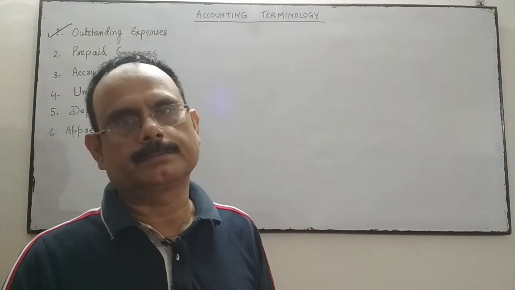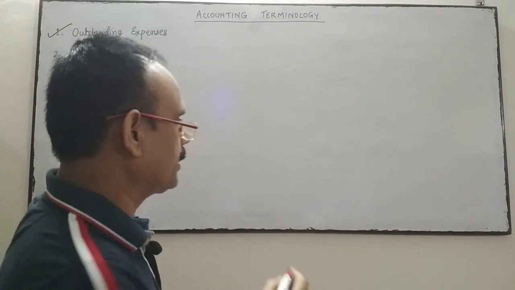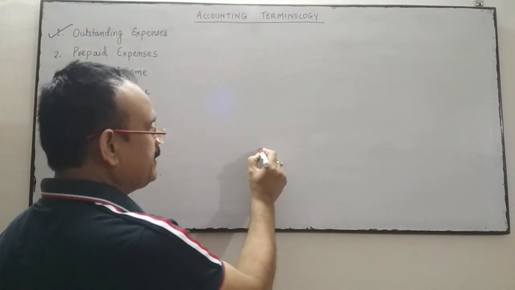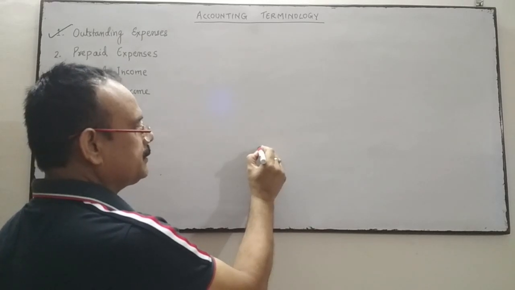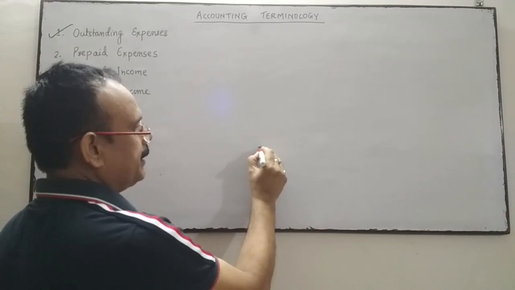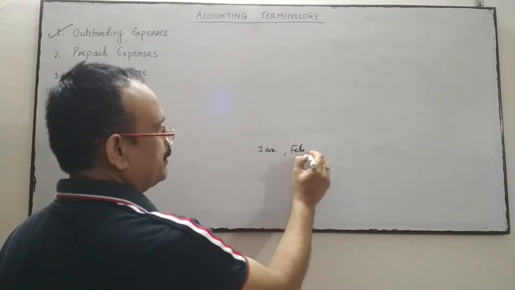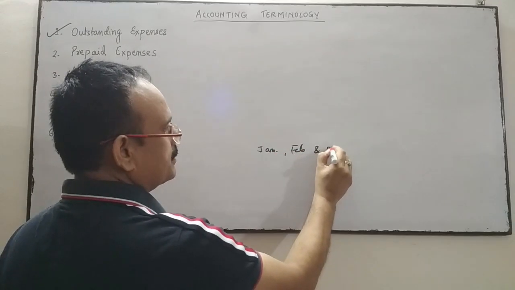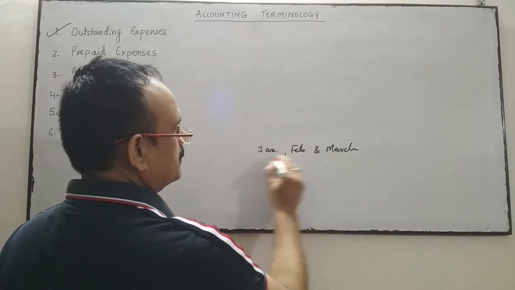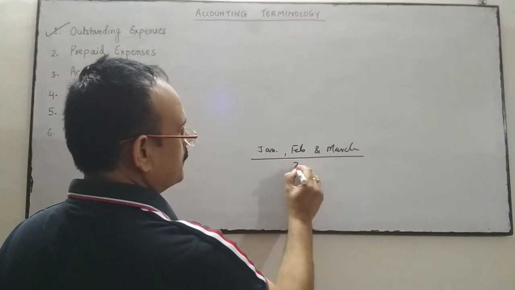yet paid. Suppose the employee has given his services for the months of January, February and March 2020.